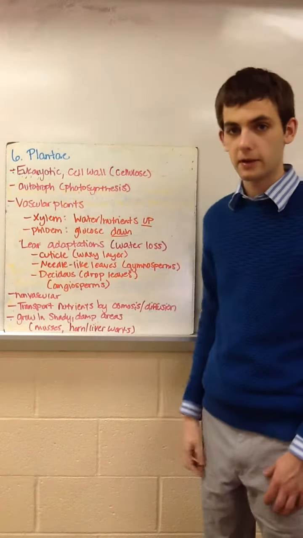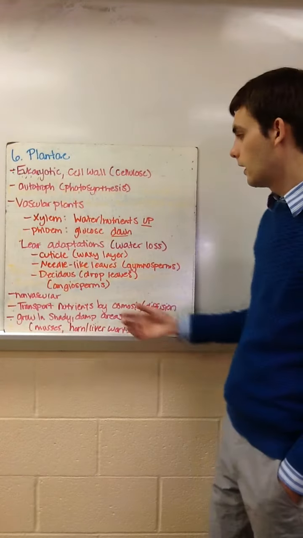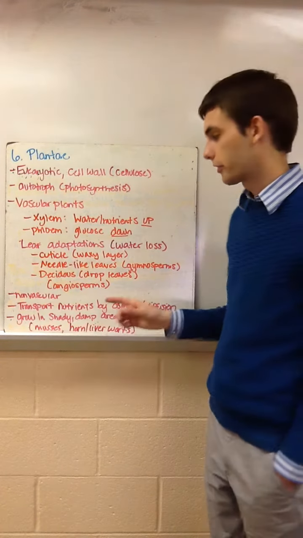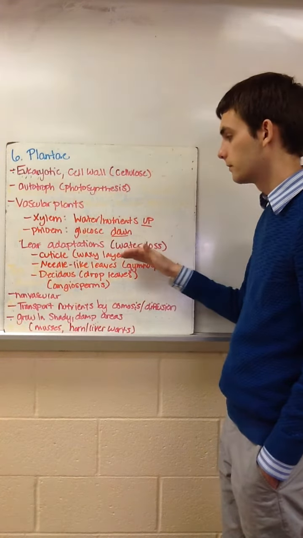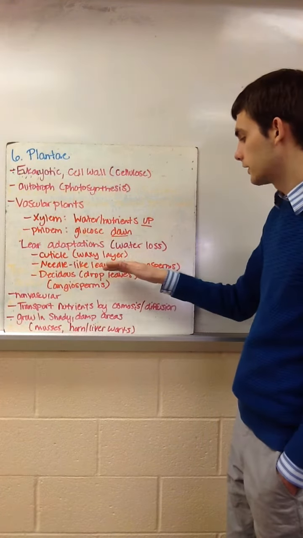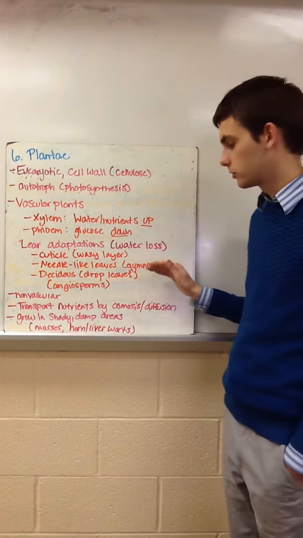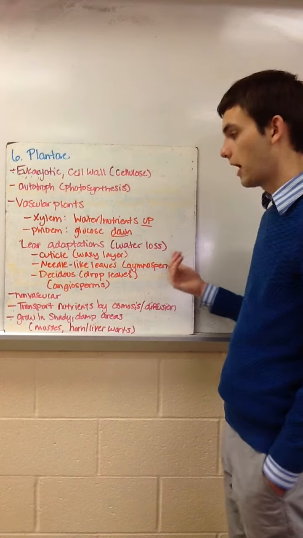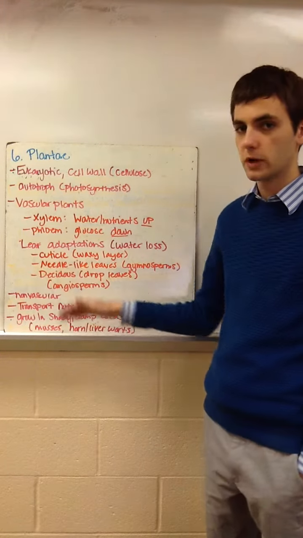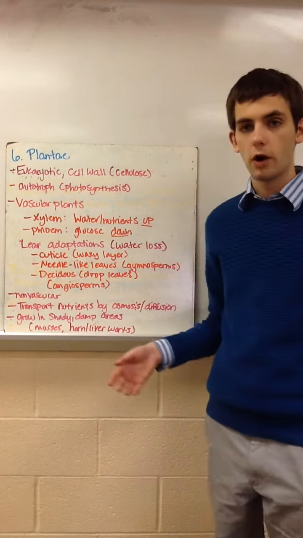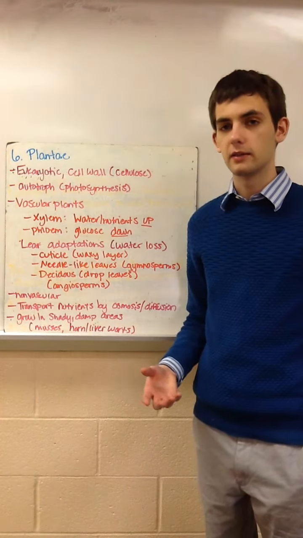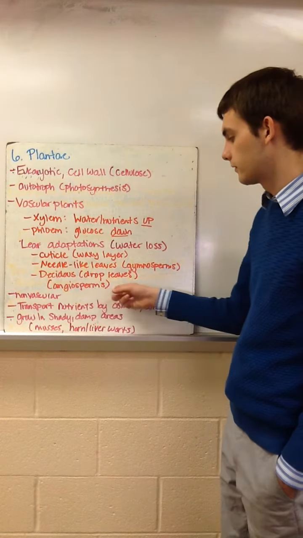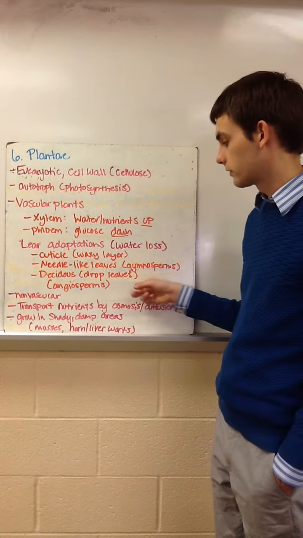There are a couple of leaf adaptations to prevent water loss on various plants, like a cuticle. That's a waxy layer, and some plants are going to have a thicker or thinner waxy layer depending on where they're located. Some are going to have needle-like leaves, and these are typically going to be gymnosperms. So gymnosperms are plants that use cones for reproduction, so like our pine trees. And you also have deciduous, which will actually drop their leaves in the winter, so they don't lose water. They also don't need the leaves because they don't need to do photosynthesis as much. And these are angiosperms, and these are plants that are going to have things like fruits or seeds.